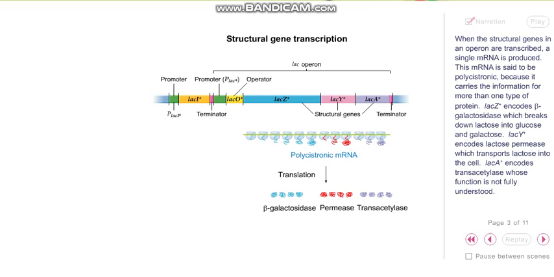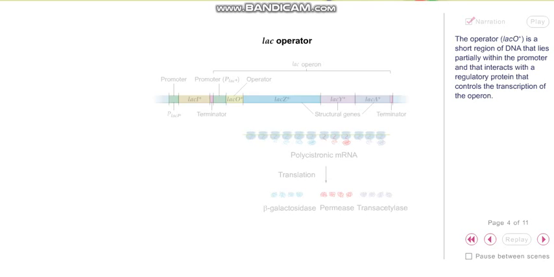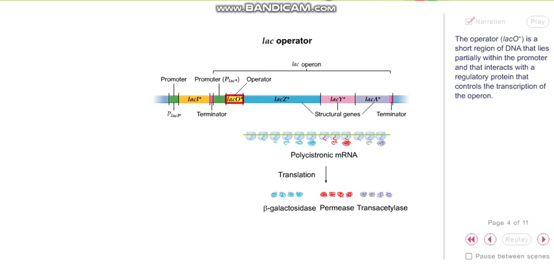LacZ+ encodes beta-galactosidase, which breaks down lactose into glucose and galactose. LacY+ encodes lactose permease, which transports lactose into the cell. LacA+ encodes transacetylase, whose function is not fully understood. The operator LacO+ is a short region of DNA that lies partially within the promoter and that interacts with the regulatory protein that controls the transcription of the operon.